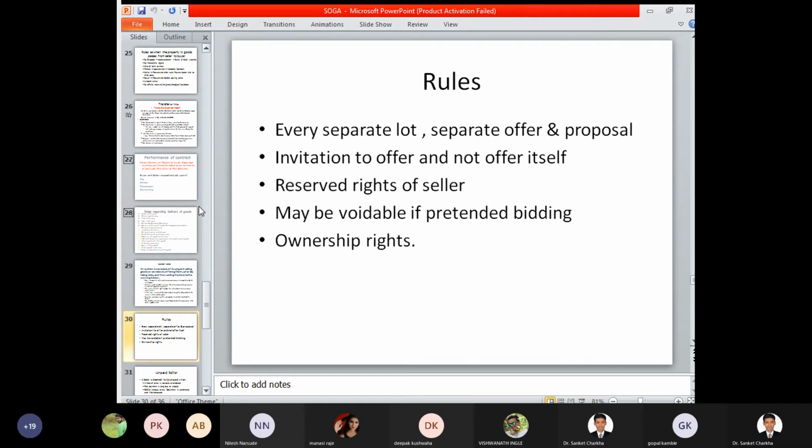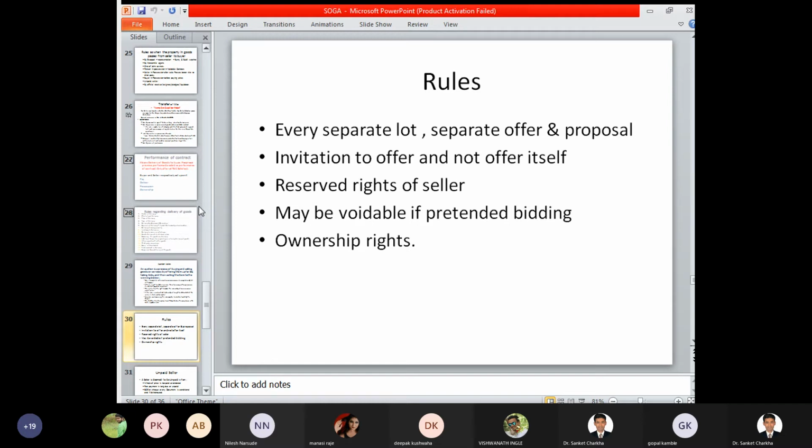Invitation to offer, and not just the offer itself. There is a major differentiation between an offer and an invitation to offer. Anything that you see in a newspaper is just an invitation to offer, and anything which is given to you directly is called an offer itself. For example, if you get an invitation for a marriage or a function, we can say that a particular offer has been given to you. And if you get an invitation through a newspaper, which is a general offer, then that can be called an invitation to offer.